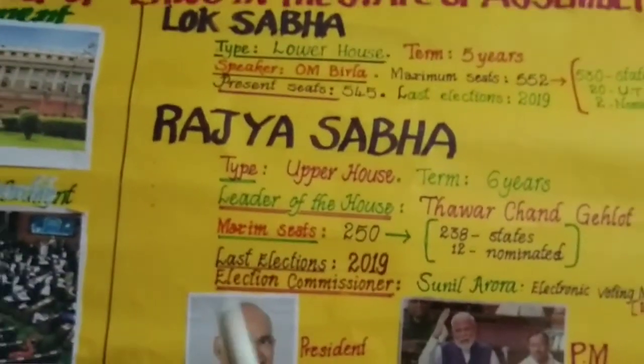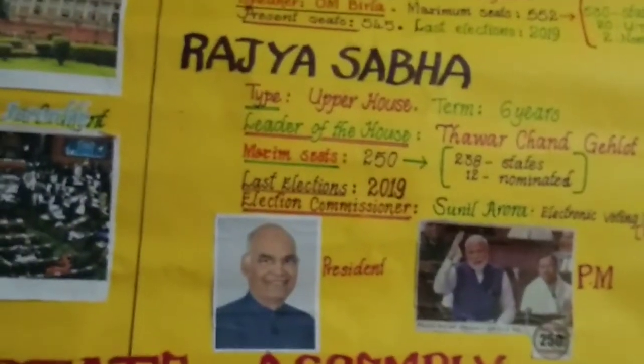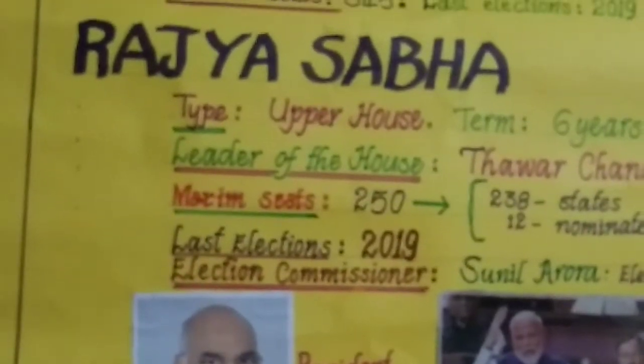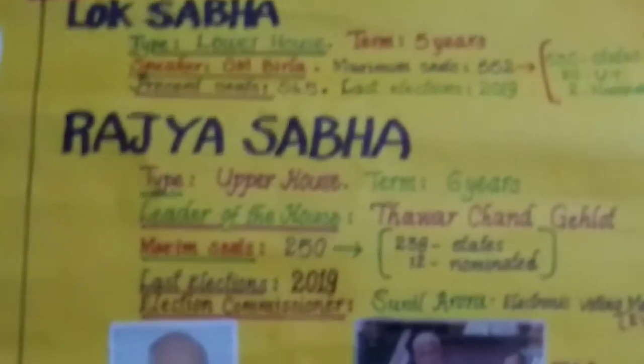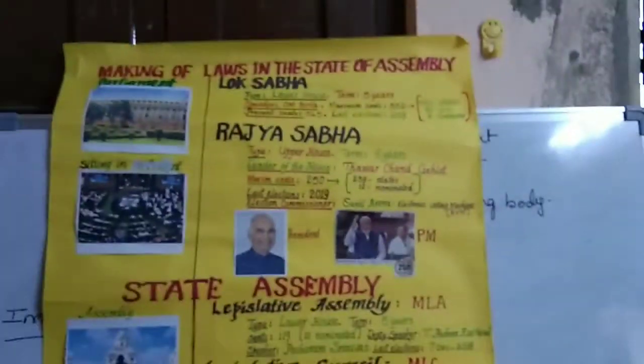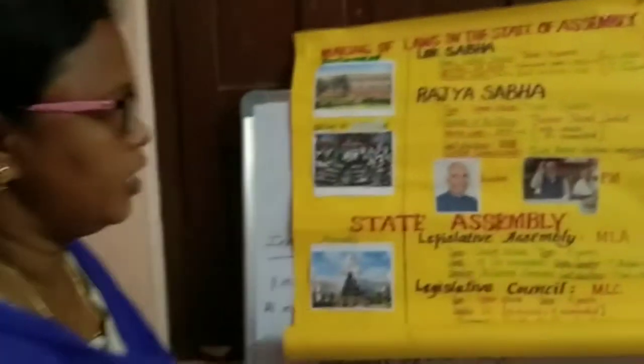The next one is Rajya Sabha. Rajya Sabha members are indirectly elected by legislative members. Rajya Sabha is also known as the upper house. This term is 6 years. Every 2 years, 1/3 of the members retire and other members are elected to replace them.